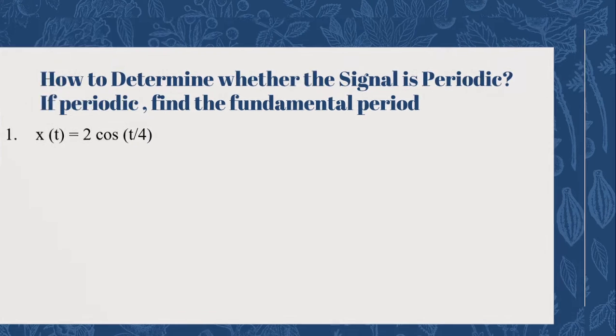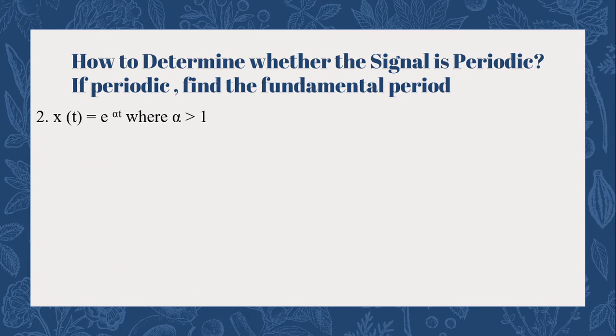Moving to the next question: x(t) = e^(alpha t). Now we have to justify whether the given signal is periodic or non-periodic, so let us go for the testing condition. We test whether x(t) and x(t + T), with some fundamental time period capital T, satisfy the equation. If the equation is verified, then it is periodic, otherwise it is non-periodic. So x(t) is already given as e^(alpha t). Remember, it is not a complex exponential; it is an exponential function.